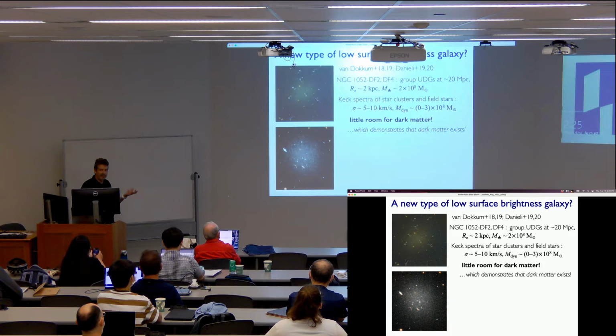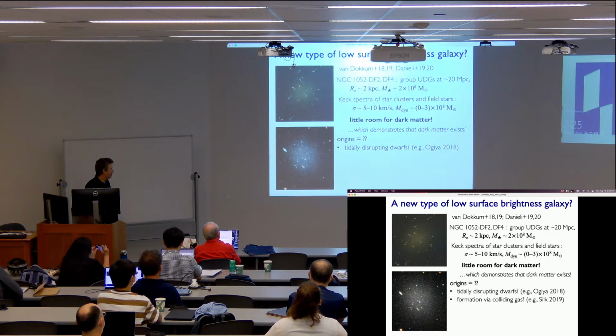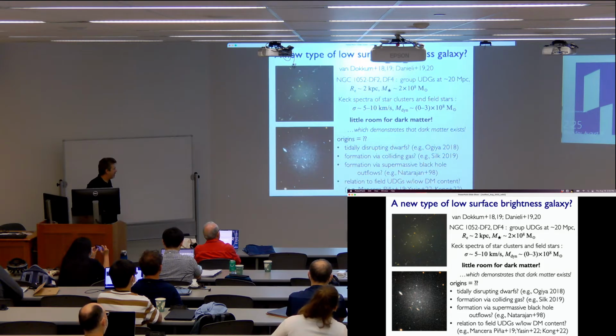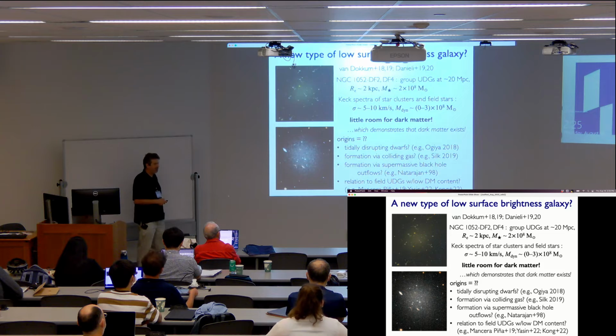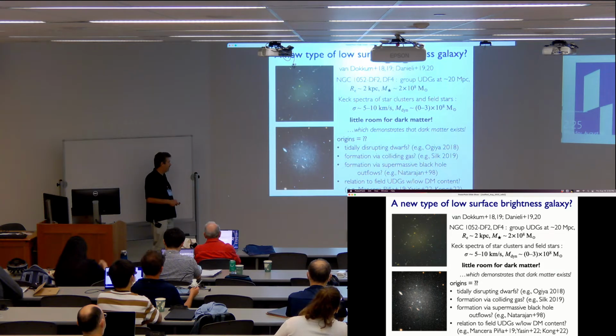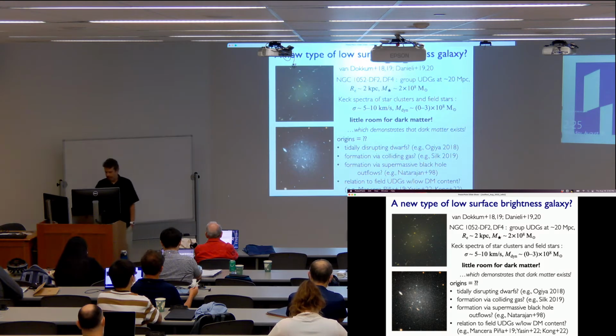You can have a galaxy with no dark matter, which suggests that dark matter actually is a substance that can be extracted or lost or never there in the first place. So there are a lot of different possibilities. There was debate for a while about these observations and their interpretation, but I like to think this has pretty much been settled. For distances, we've got very deep HST observations to confirm the distance from the tip of the red giant branch. So now it's more of a question of how you explain these things, their origins, and the various kinds of scenarios out there.